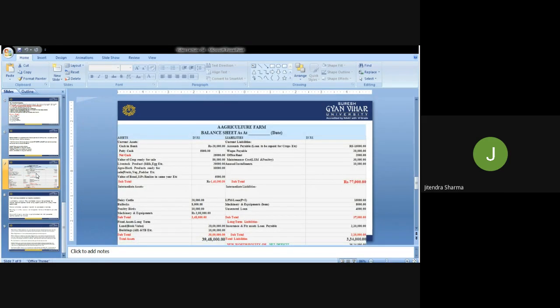You see here, everything is clearly explained: current assets and current liabilities are both clearly mentioned over here. This is the balance sheet of a farm on a particular day. The rupees I have also mentioned for better understanding. Here the cash in bank is 20,000 rupees. Then we are talking about the current assets and current liabilities. The account payable to loan deposit is 15,000 rupees. Then petty cash 5,000 rupees. So these are 25,000 rupees.